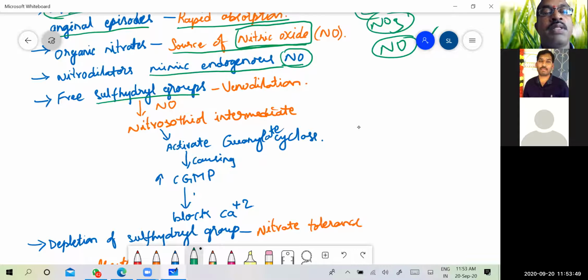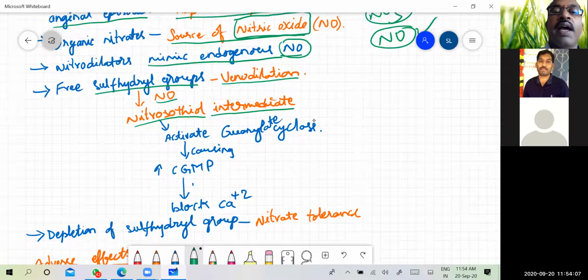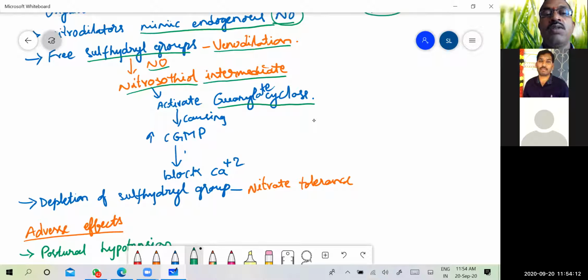So these blood vessels have free sulfhydryl groups present in the inner walls, which are responsible for venodilation. When they react with the nitric oxide, they form nitrosothiol intermediates, and these nitrosothiol intermediates activate the guanylate cyclase enzyme. So the intermediate formed here is the nitrosothiol group, and the group with which nitric oxide reacts is sulfhydryl groups.